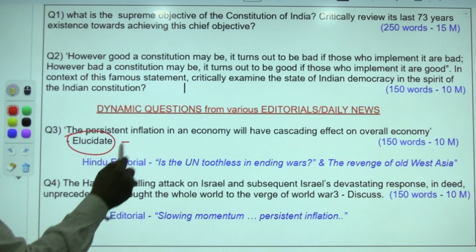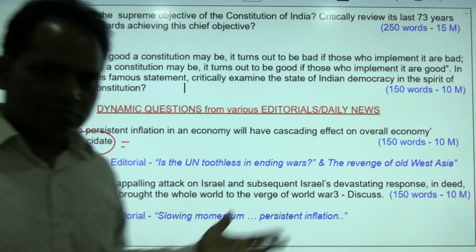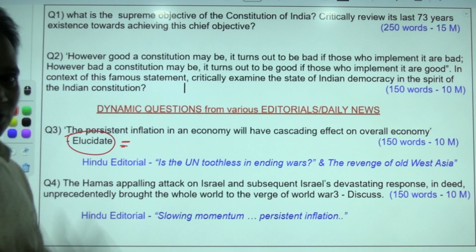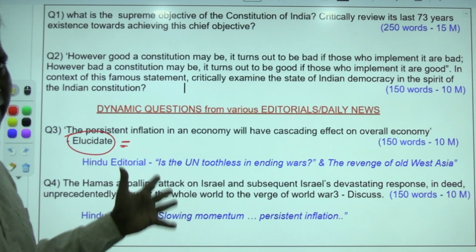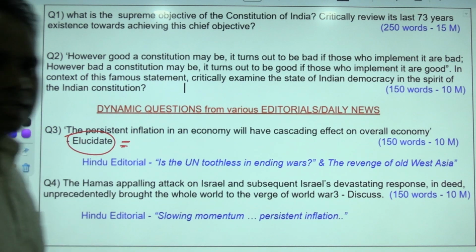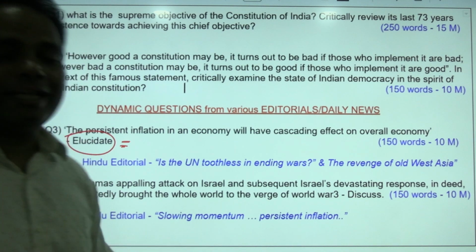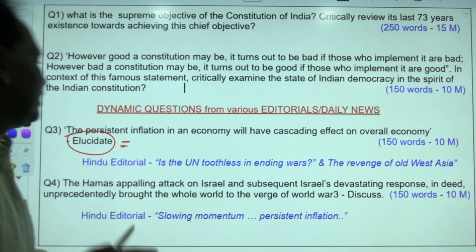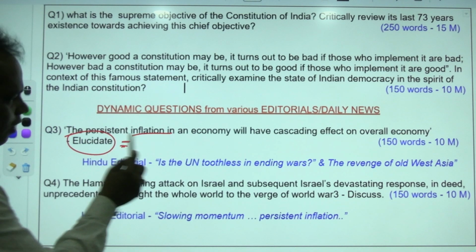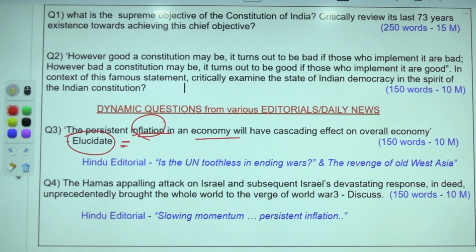Elucidate is nothing but to expose, to clarify. That's the meaning of elucidate. Elucidate is not a simple explanation. Explanation is only expanding it, whereas elucidate is to clarify. As if you are using a torchlight to see things in darkness, you should expose. You should clarify the things behind this main important issue: inflation. How inflation affects the economy. In other words, cascading effect.